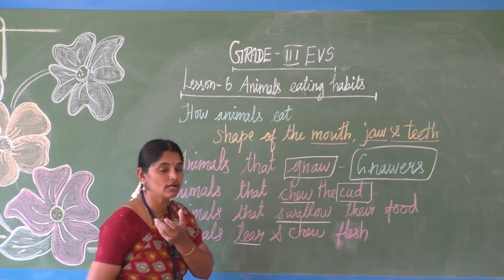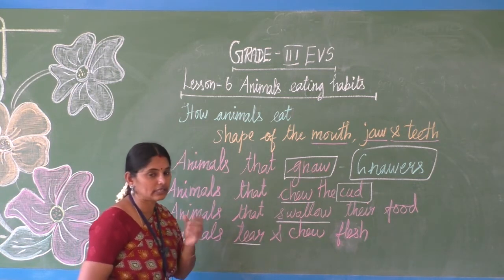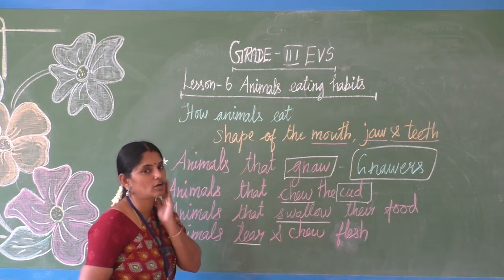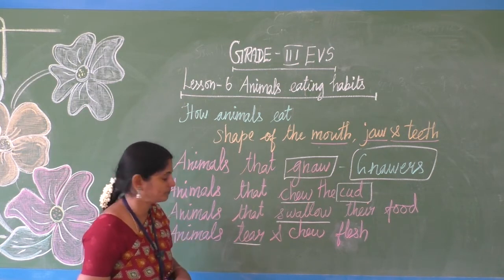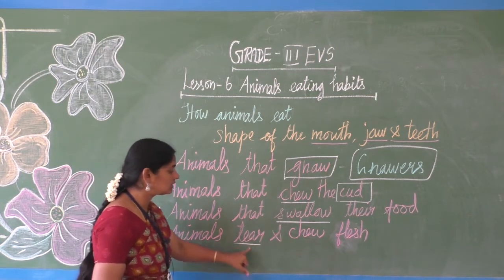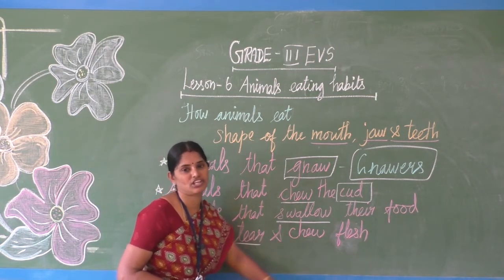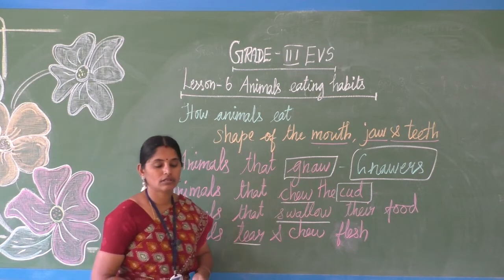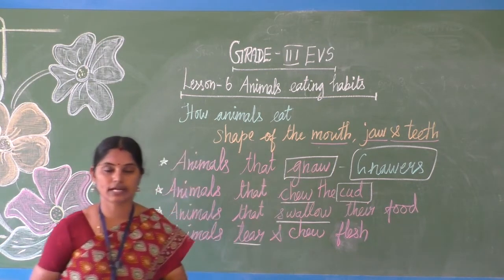They have the full set of teeth, including grinding teeth for chewing the food. So some animals, lion, tiger, cheetah and others, tear and chew the flesh. Clear? I'll show you pictures of these animals now.